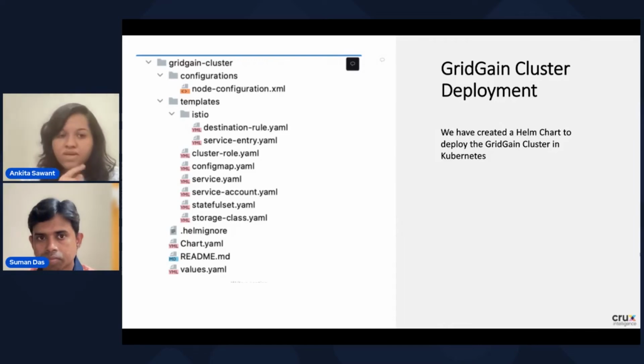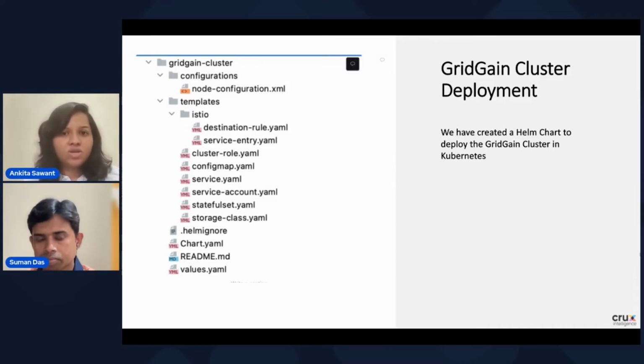And apart from that, we have used the service account and the cluster role. We have used the RBAC authentication of the Kubernetes cluster to restrict who can access the GridGain cluster. We don't want all the applications or services running in our Kubernetes cluster to access the GridGain cluster.